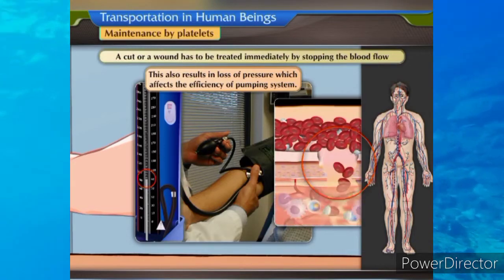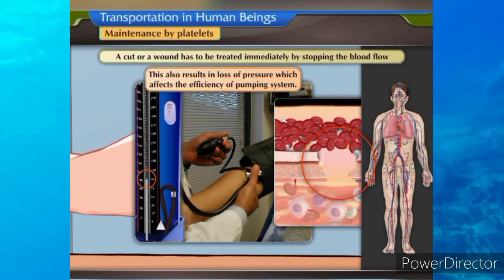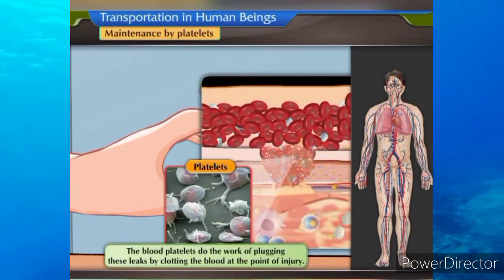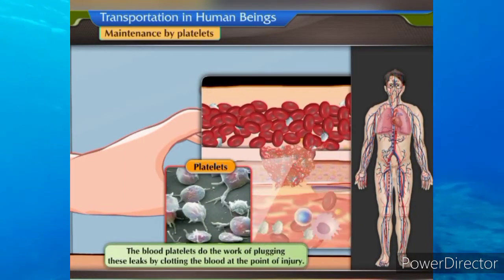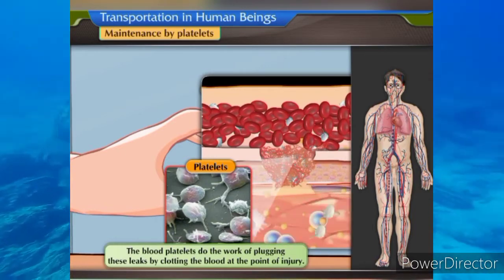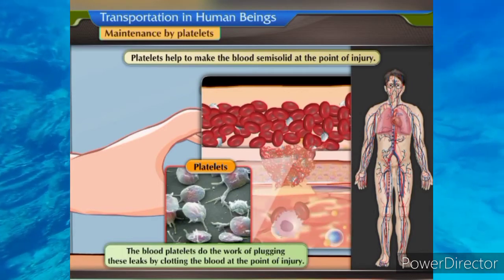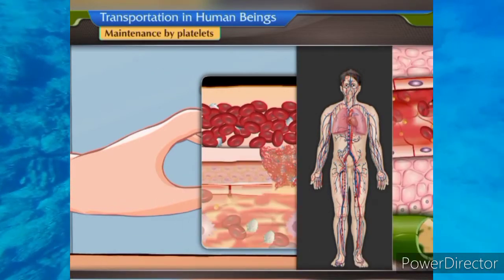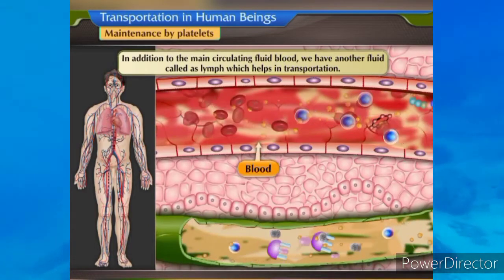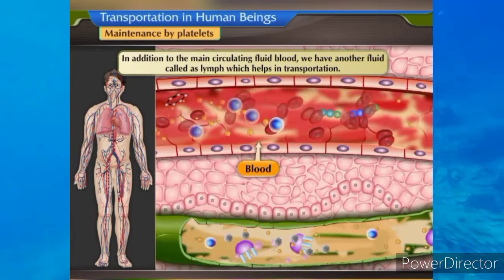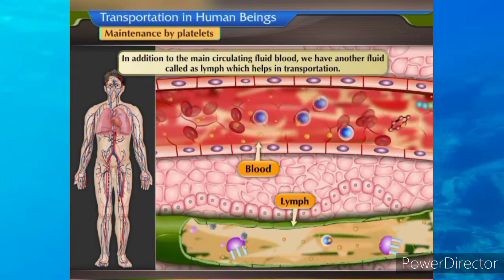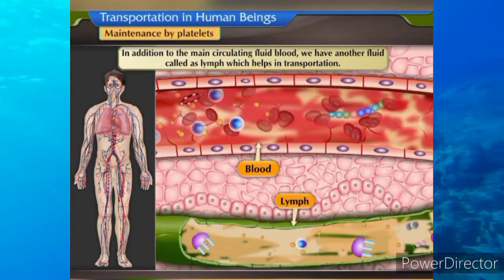Hence, a cut or a wound has to be treated immediately by stopping the blood flow. The blood platelets do the work of plugging these leaks by clotting the blood at the point of injury. Platelets help to make the blood semi-solid. In addition to the main circulating fluid blood, we have another fluid called lymph, which helps in transportation. Let us study about lymph.